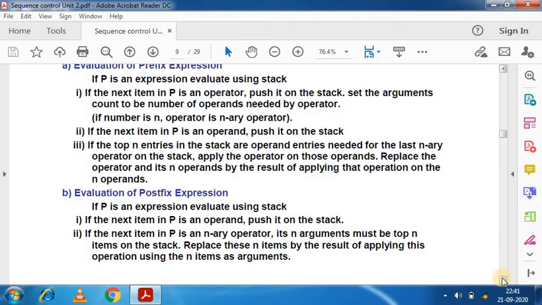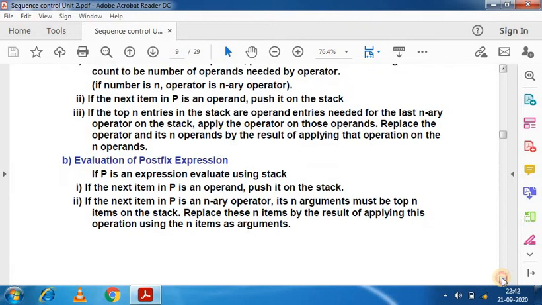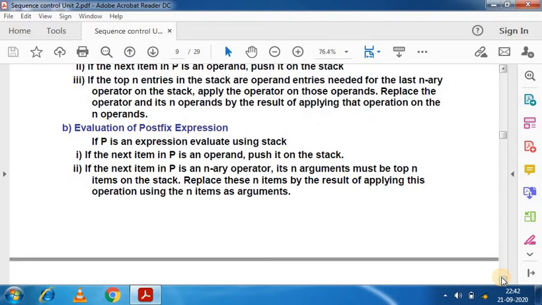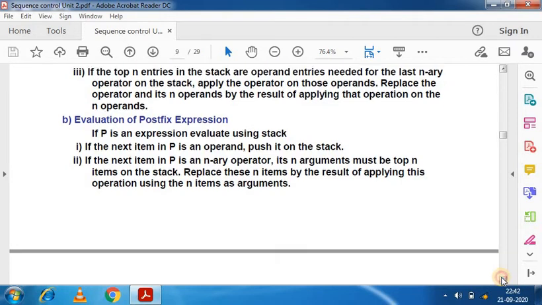This becomes easier for the compiler or computer to handle. We can understand it through the steps, or learn it through the algorithm. So this is the evaluation of a postfix expression.